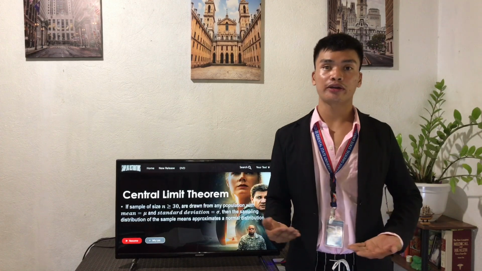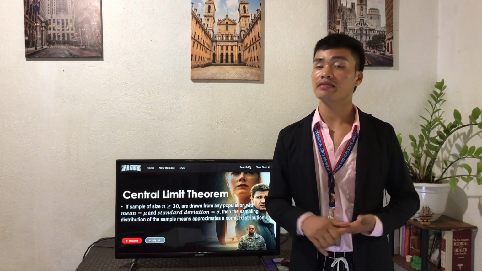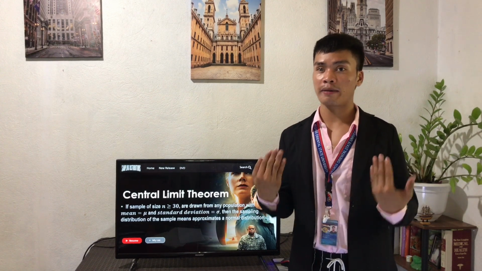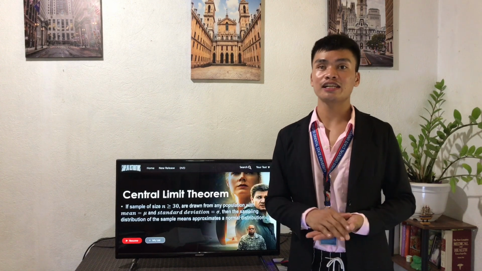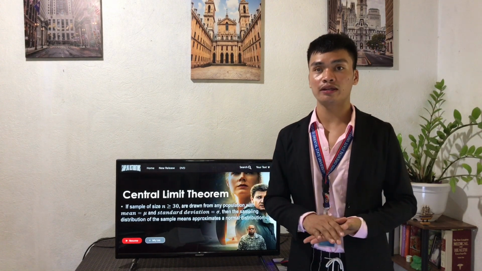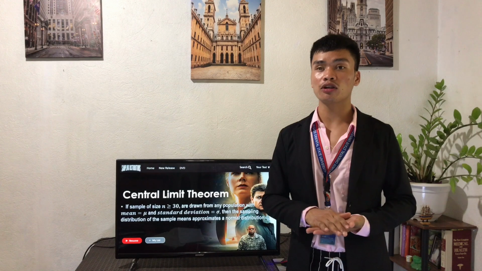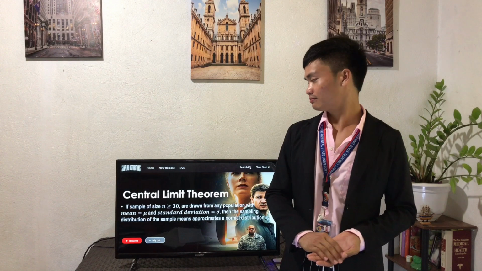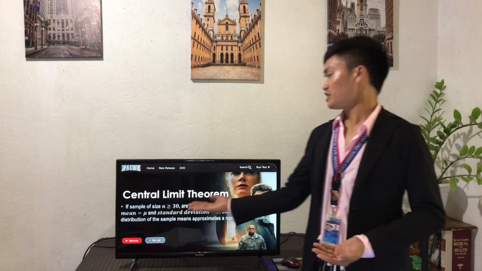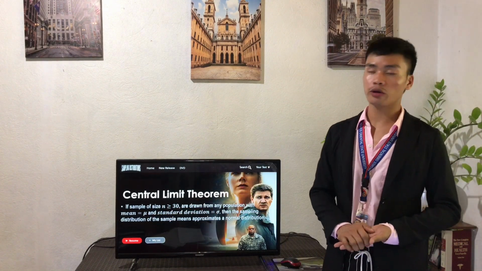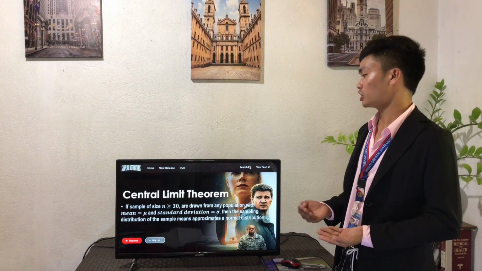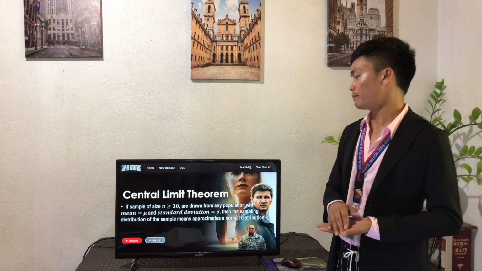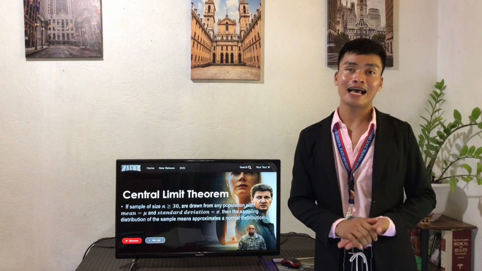The central limit theorem is one of the most important theorems in the practice of statistics. It allows us to make hypotheses about the population. Furthermore, it tells us that the sampling distribution of the mean of any independent random variable is nearly normal or normal if the sample size is large enough. First, if the sample size n is greater than or equal to 30, drawn from any population with the mean mu and the standard deviation of sigma, then the sampling distribution of the sample means approximates a normal distribution.